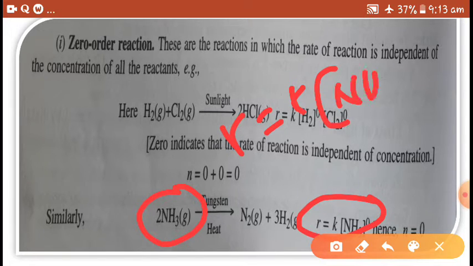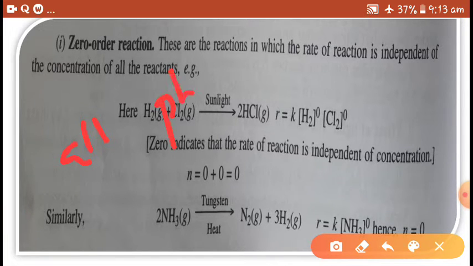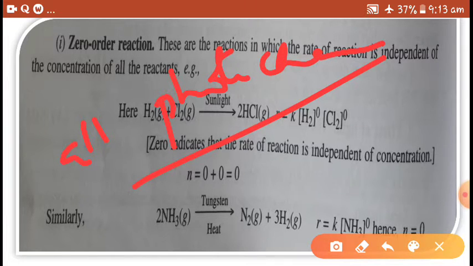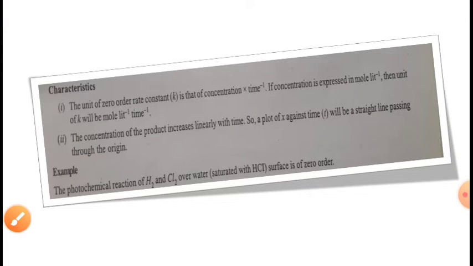Why can I say that? By looking at this 0, I can say that it is independent of the concentration of the reactant, that is ammonia. And all the photochemical reactions are examples of zero order reactions. Next, characteristics of zero order reactions. What are the characteristics of zero order reaction?